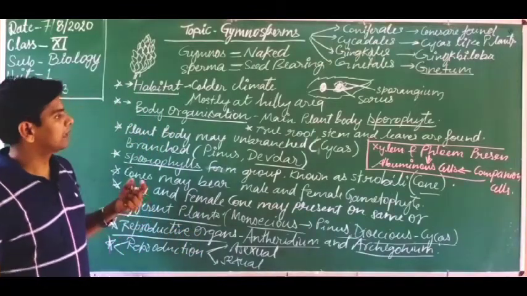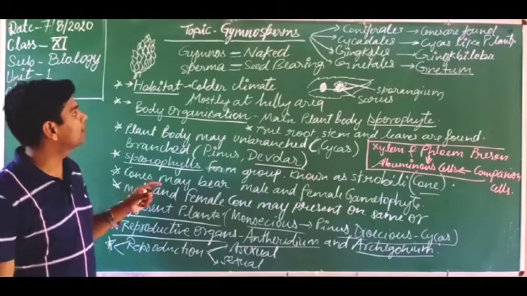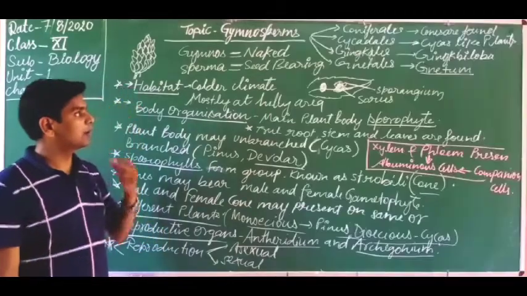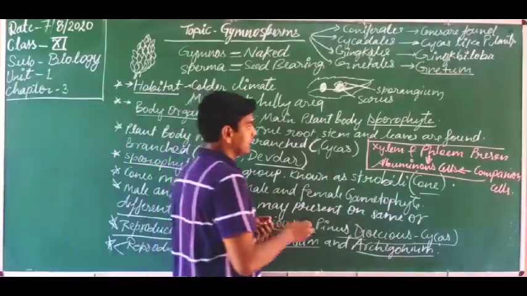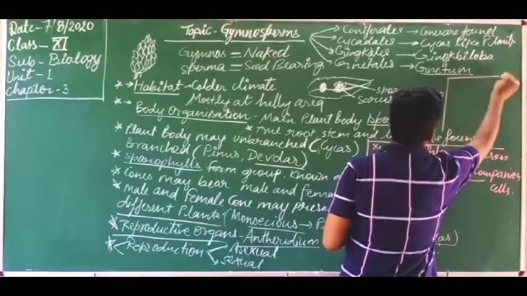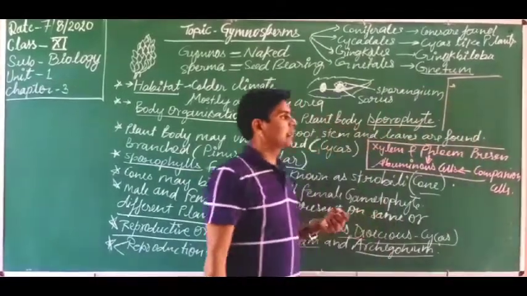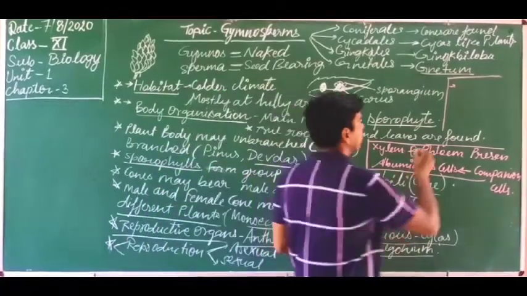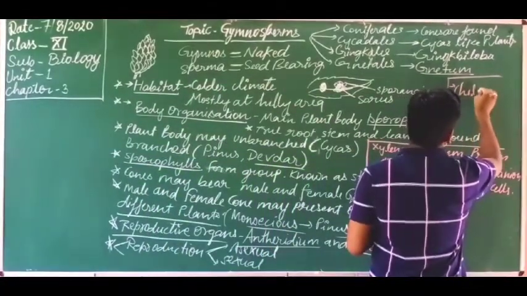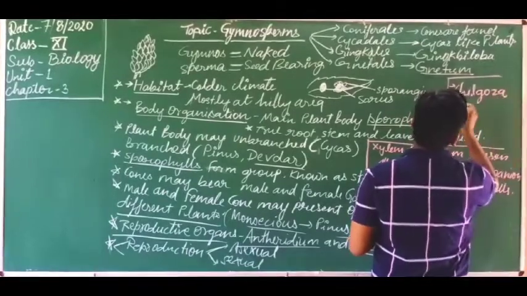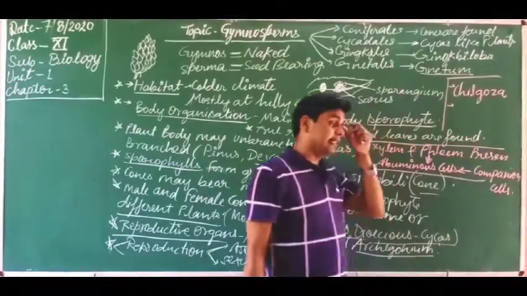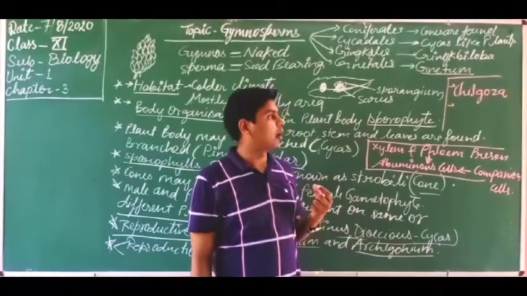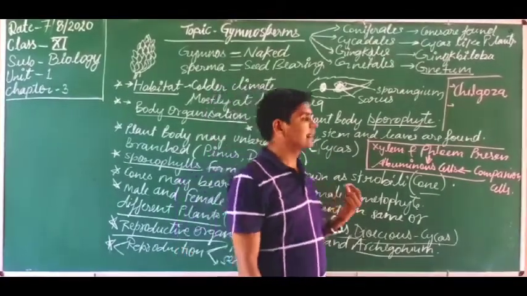So dear students, let's discuss the economic importance of gymnosperm. What is the economic importance of gymnosperm? Dear students, the gymnosperm category is used for different types of edible products, just like dry fruit, the chilgoja. Chilgoja is the name of a dry fruit. It is a very costly dry fruit, and it is obtained from Pinus gerardiana.